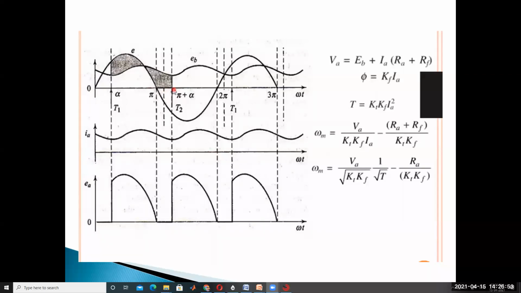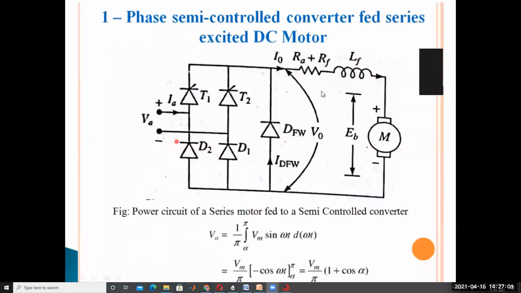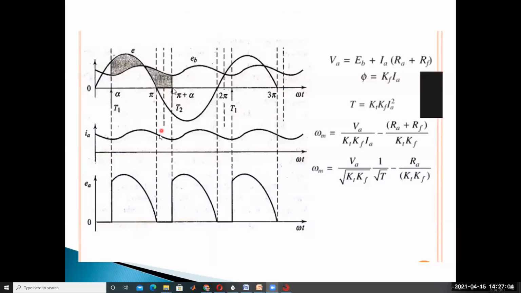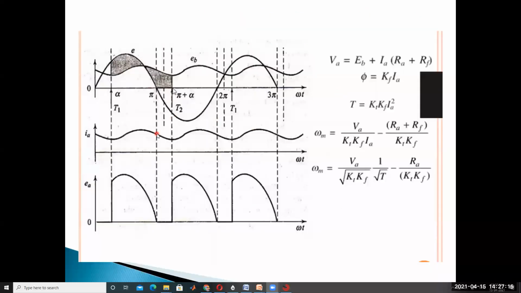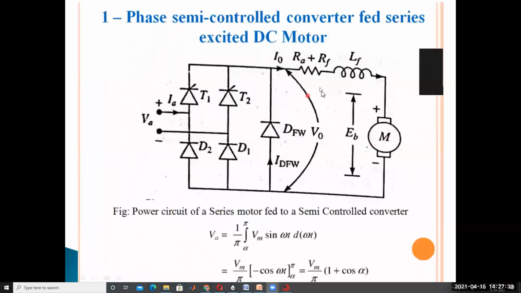Under this condition, the continuous current conduction is because of the inductance of the DC motor, even when the supply is off. That's why we get this output current waveform. During the negative supply condition also, we get continuous current because of the inductance. The DC winding inductance of the motor is supporting the supply.